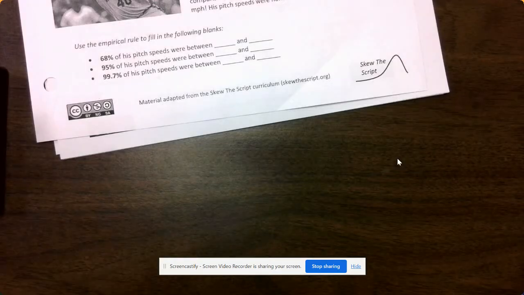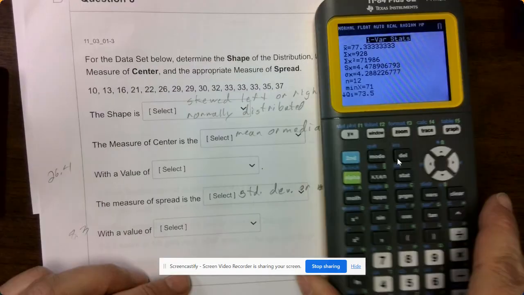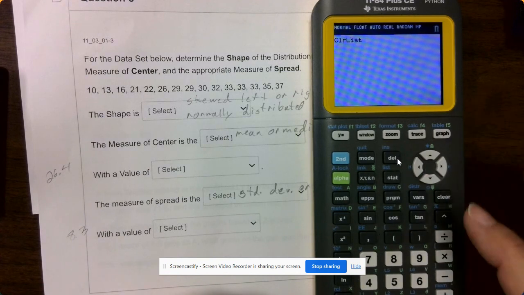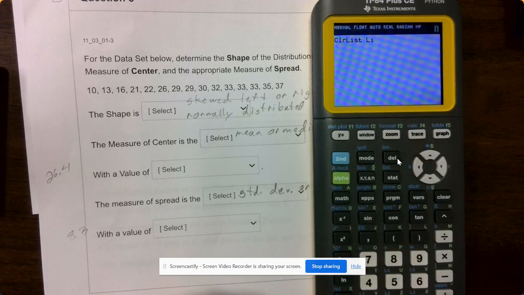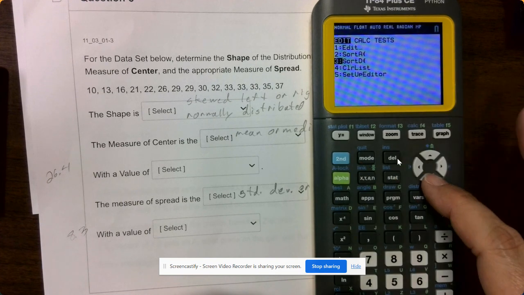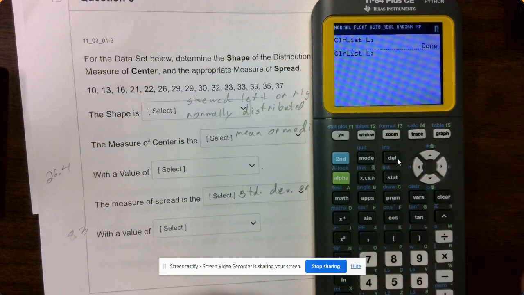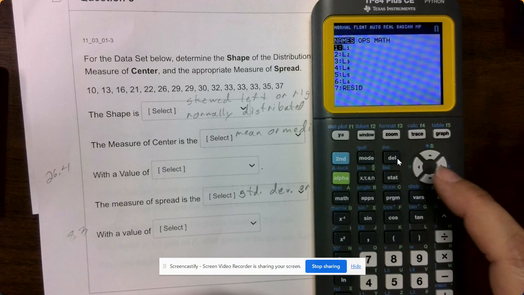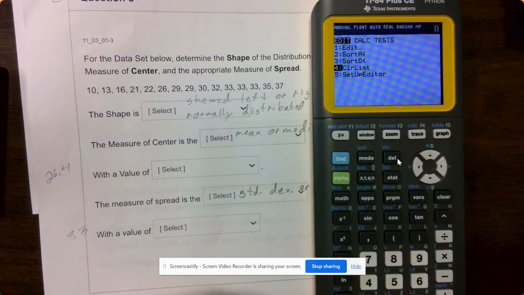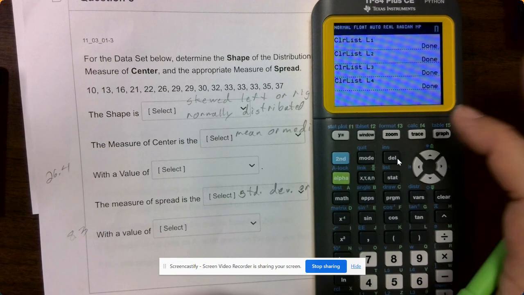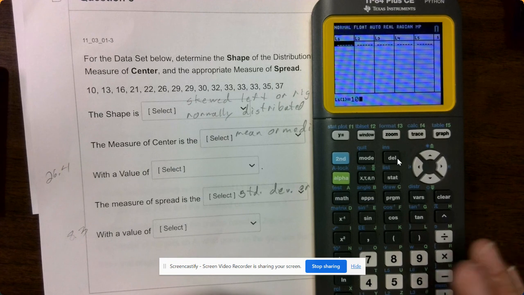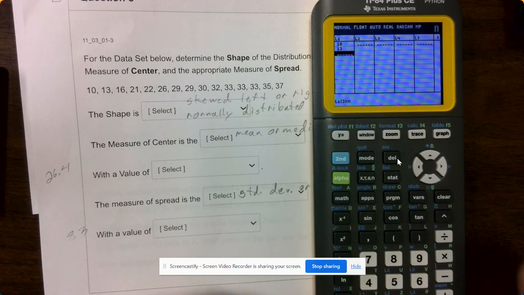Okay, this one, everybody, we're going to do the same thing. Okay, so I'm going to go back here to stat. Everybody, I'm going to clear the list. So you do second and the number 1 and clear it. So everybody, if I want to do it again, I go second, 2, clear it. And then it'll clear our list for us. So when I go back, the lists are clear. I was just doing all of them, they were in there. So I put all the numbers in.